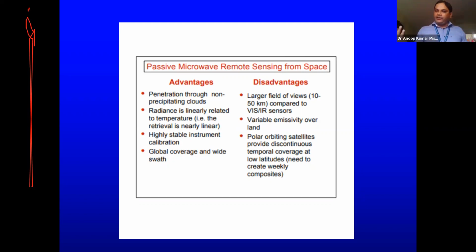So larger field of view, like 10 to 50 kilometers, compared to visible or infrared. Variability in emissivity. So sometimes it is very difficult to distinguish between atmospheric constituents and Earth objects. And then polar orbital satellites provide continuous temporal coverage. As I told you, there will be gaps. Suppose in a day 15 coverages are there. Those 15 coverages, for example, for a few swaths, it is say 1050 UTC. Then for covering the same region again, it may require one whole day. So there is a gap between data, and that gap is both temporal as well as spatial.